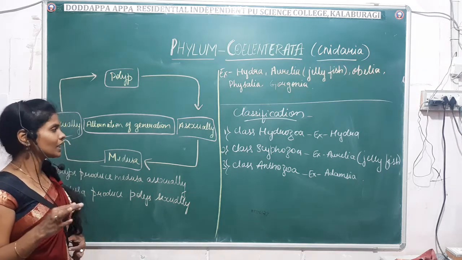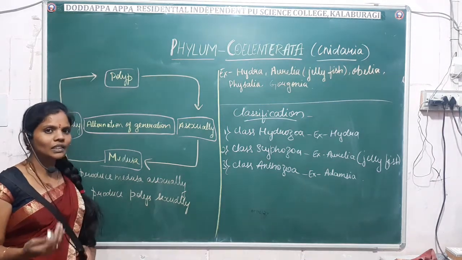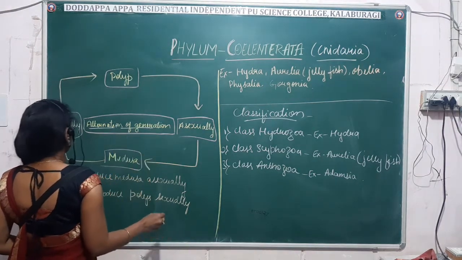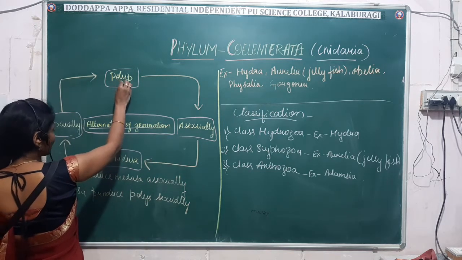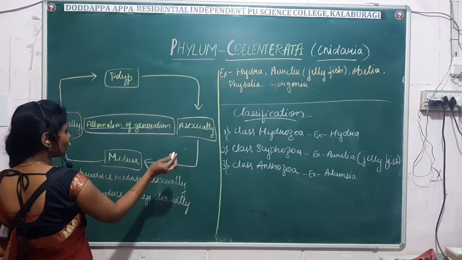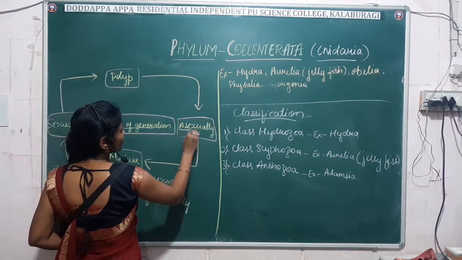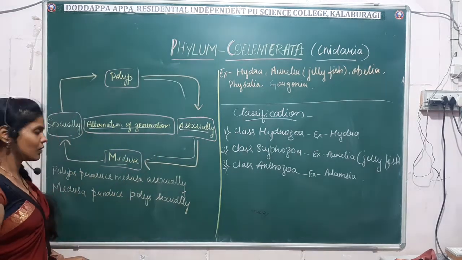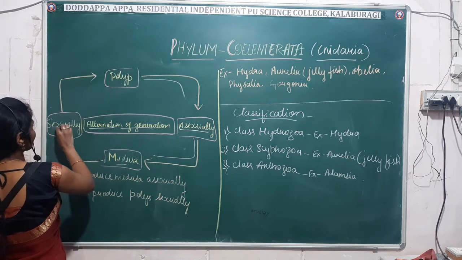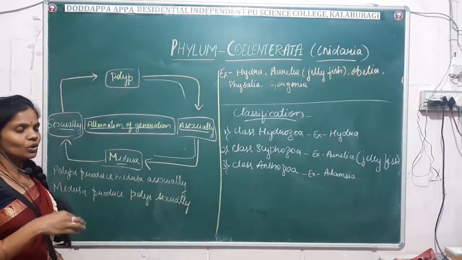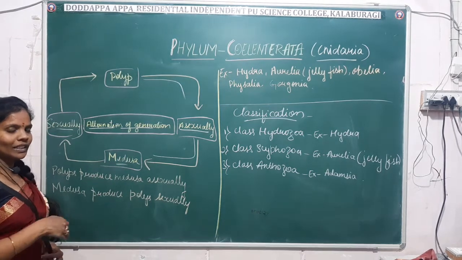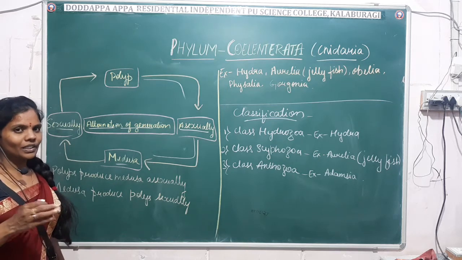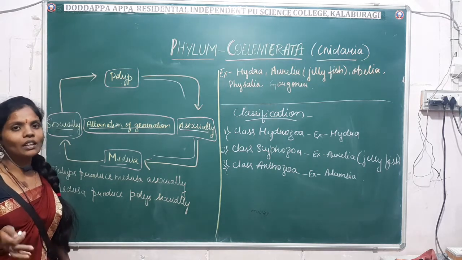Generally here we come across two forms: one is the polyp and the other is the medusa. So look here. Polyps produce medusae by the asexual method, and medusae produce polyps by the sexual method. In this way both methods, asexual and sexual, alternate with each other. This is what we commonly call alternation of generation or metagenesis.